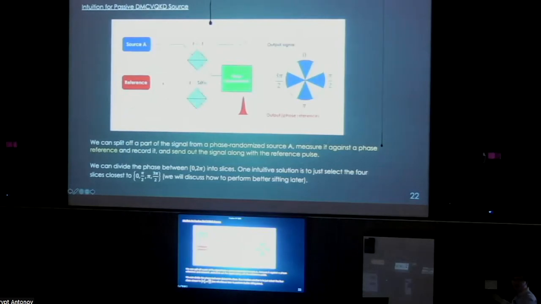It's extremely simple. Alice has a phase randomized source A. You split off part of that signal to perform a phase measurement, and you send the remainder output as the signal. During the phase measurement, you have a reference laser, and you also split off the reference laser and send it outward as the local oscillator. Now, Alice measures the phase. It will be random between 0 and 2 pi. In the simplest case, she can simply divide it up into phase slices and choose the 4 slices that correspond to 0, half pi, pi, and 3/2 pi. Later we'll talk about how to perform better sifting, but this is already a bare bones demonstration of passive